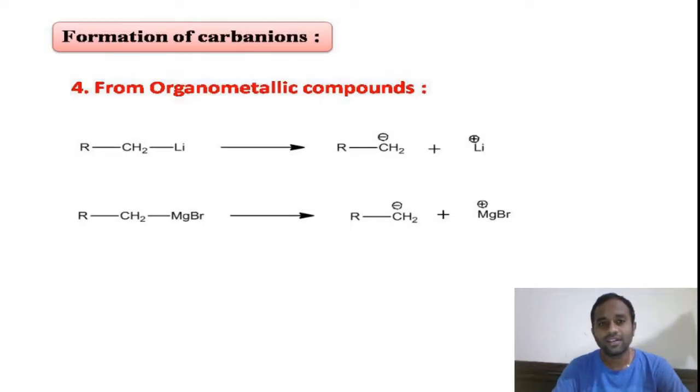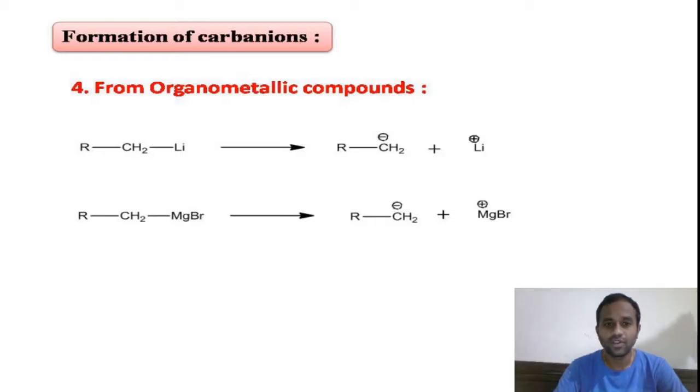in this we will form the carbon anions from the organometallic compounds. What is an organometallic compound? These are the organic compounds in which a metal atom is directly attached to the carbon, and that carbon should be the part of a hydrocarbon, right? Metals or other non-metals whose electronegativity is less than the carbon, if they are directly attached to the carbon, which is a part of a hydrocarbon, then we say those are organometallic